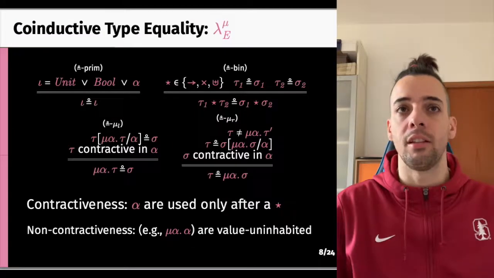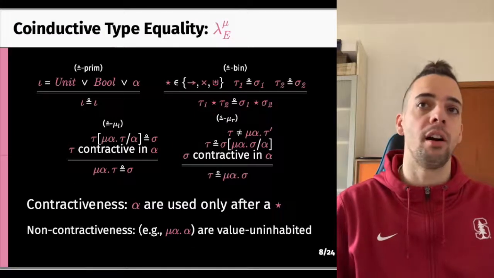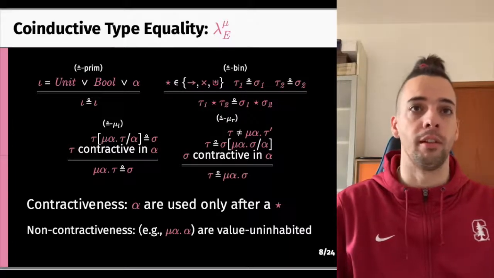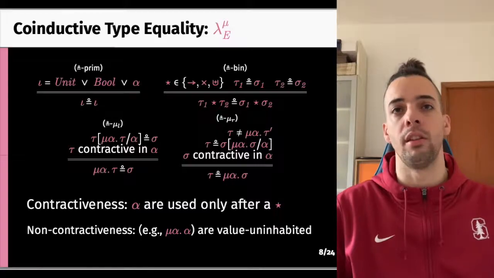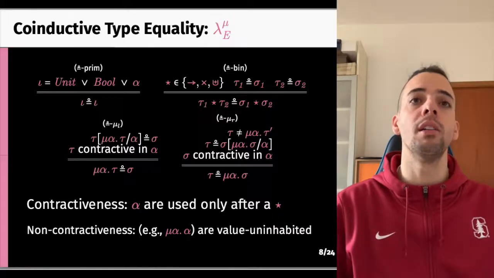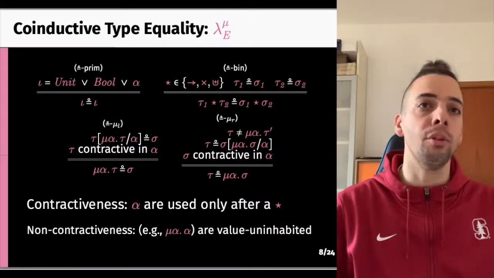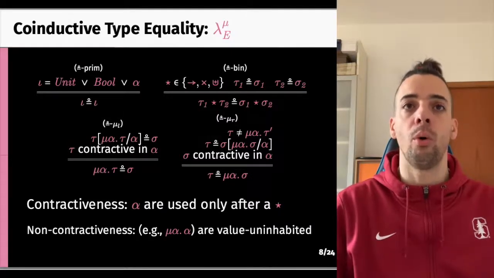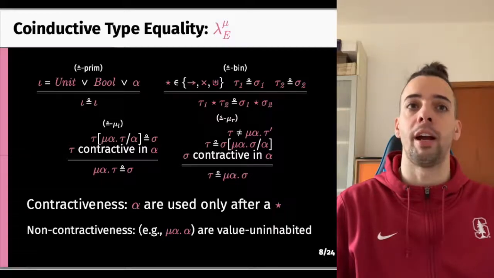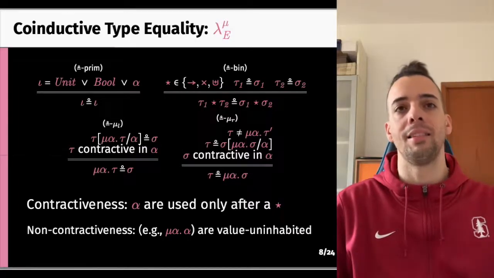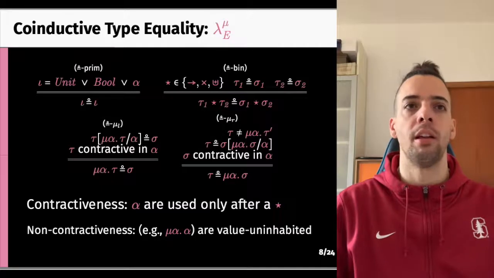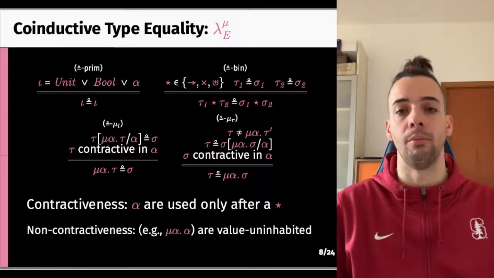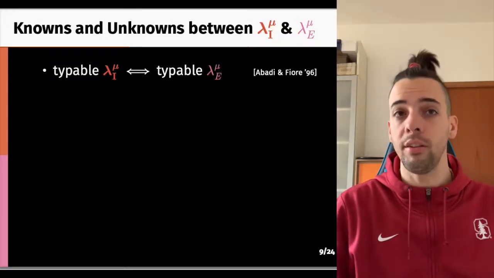We can say that two types are equivalent if they are the same base type, if they are a compound type made of equivalent types, or, and these are the interesting cases, if one is a recursive type whose unfolding can be proven equivalent to the other type. Interestingly, we require recursive types to be contracted. This simple check lets us rule out meaningless recursive types such as mu alpha, which are not inhabited by any value.